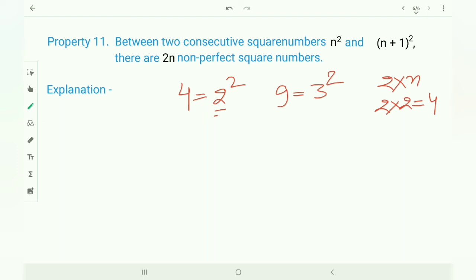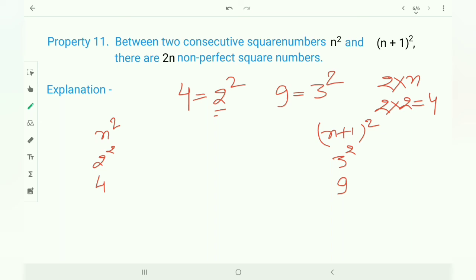Now check n square and n plus 1 whole square. Here n is 2 square, and n plus 1 means 3 square. This is 4 and this is 9. Between them, according to the rule, 2n non-perfect squares are available, meaning 4 non-perfect squares.